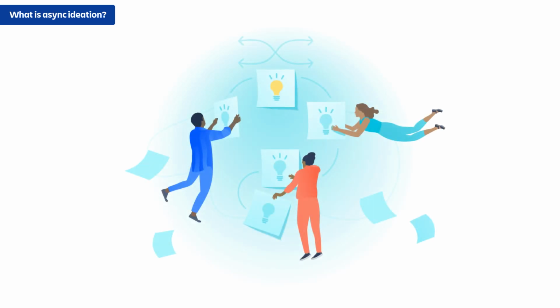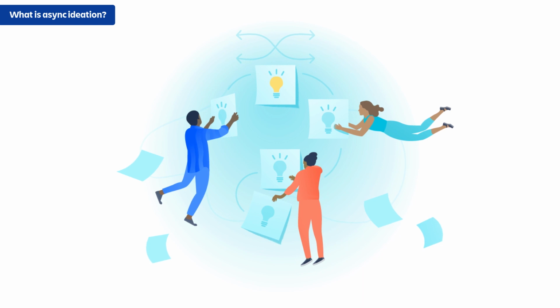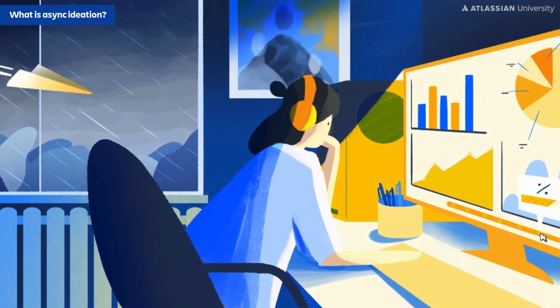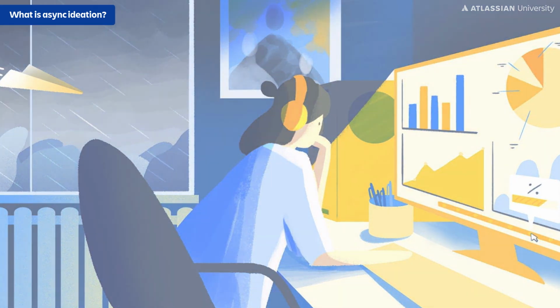When we go into an ideation session, sometimes people find it difficult to put ideas right on the board in the 5-minute time that we give people to brainstorm. I know I do. Sometimes I like to sit back and ruminate on the idea to see what might be the best thing I want to put down on paper. When you're doing things in an async way, you can use tools like Confluence or whiteboarding tools to give people the opportunity to add their ideas when it makes sense. Might be in the meeting, it might be right after I wake up in the morning tomorrow. Whenever's the best time for me to think, I want to apply it then.